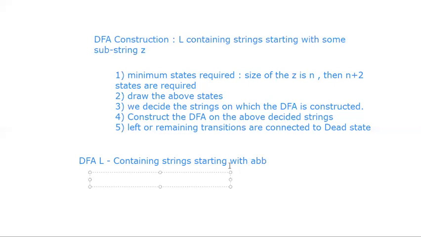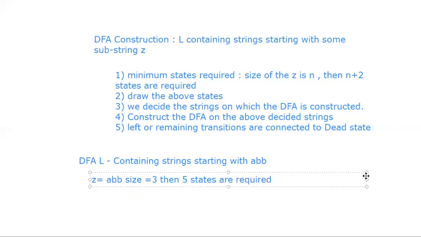What is the size of the string? Here the string is ABB, and the size of ABB is 3. Then how many states are required? 5 states are required.